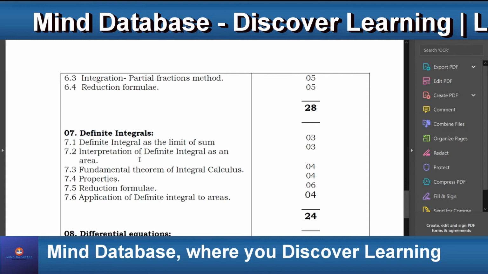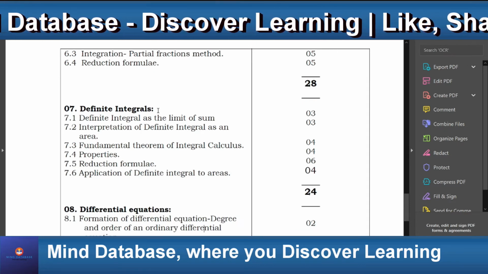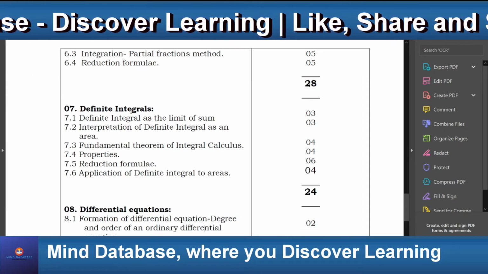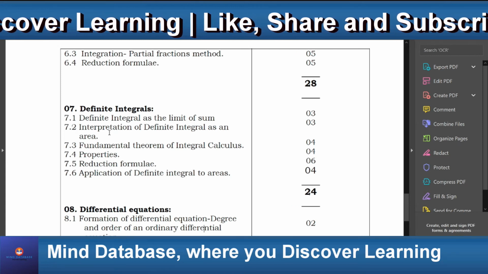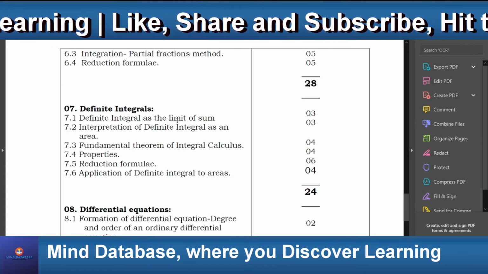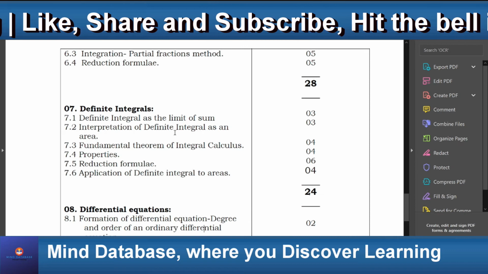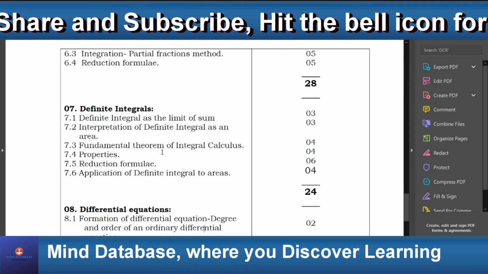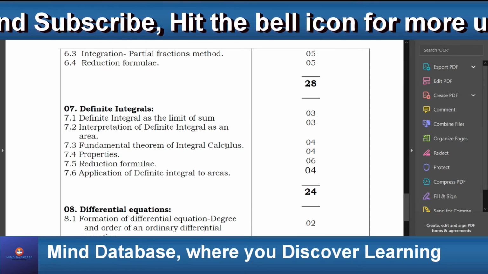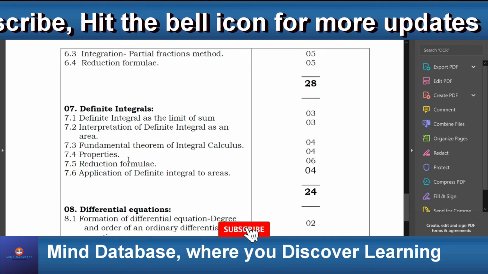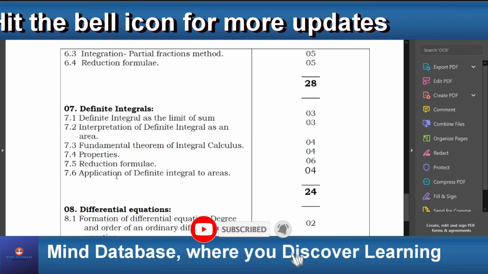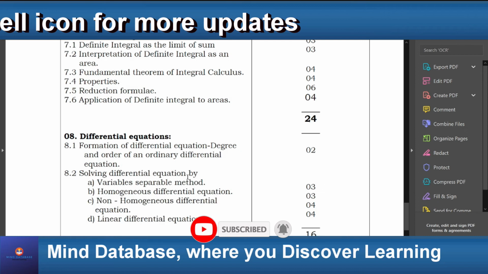The next thing we'll learn is definite integrals. In this chapter, we'll get to know about the definite integrals as the limit of sum, interpretation of definite integral as an area, fundamental theorem of integral calculus, and the properties, reduction formulae, and application of definite integral to areas.